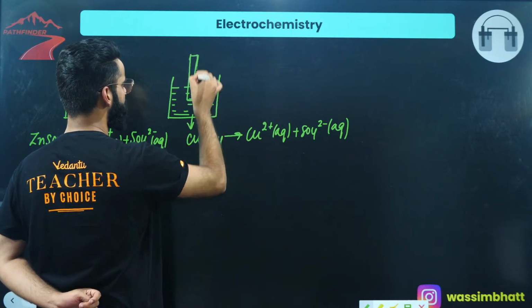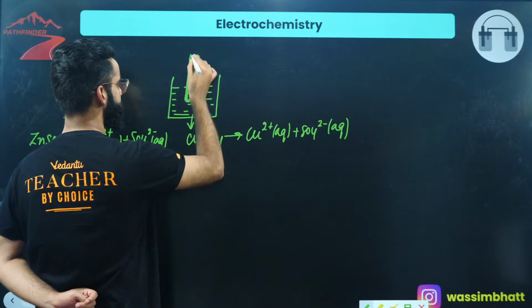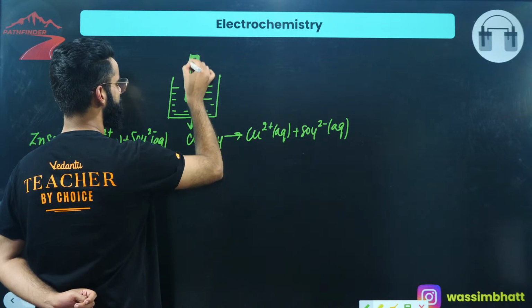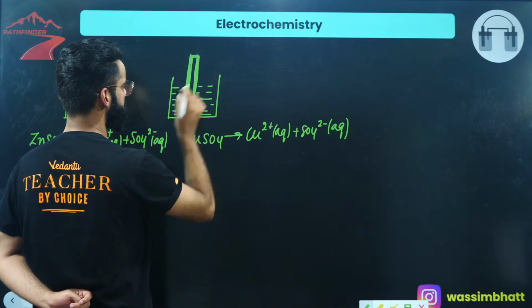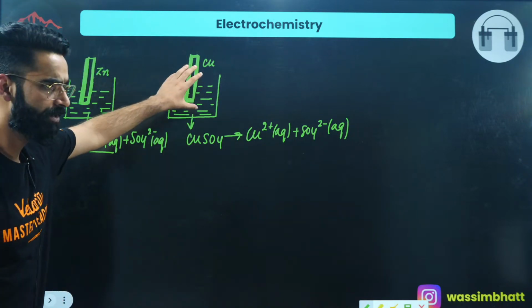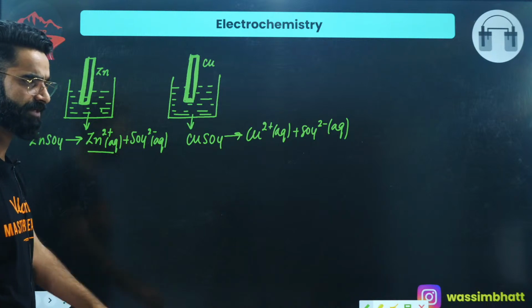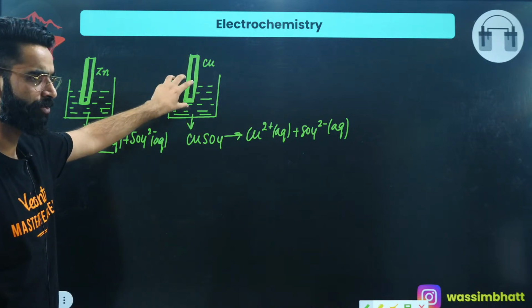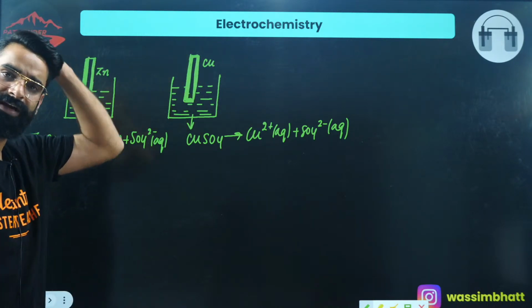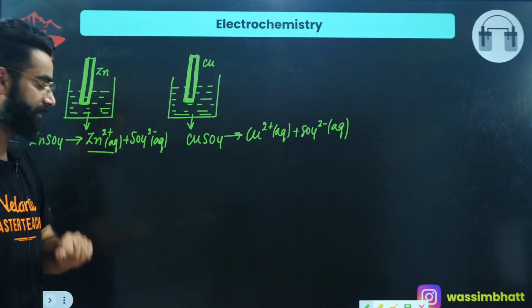This is the copper rod which I've introduced into this solution. So can I say I have a rod which is introduced into a solution containing its own ions? Absolutely. So this setup I'm calling the electrode, and this electrode is the copper electrode, right? So I took two electrodes, one zinc and one copper, in case of the Daniell cell.